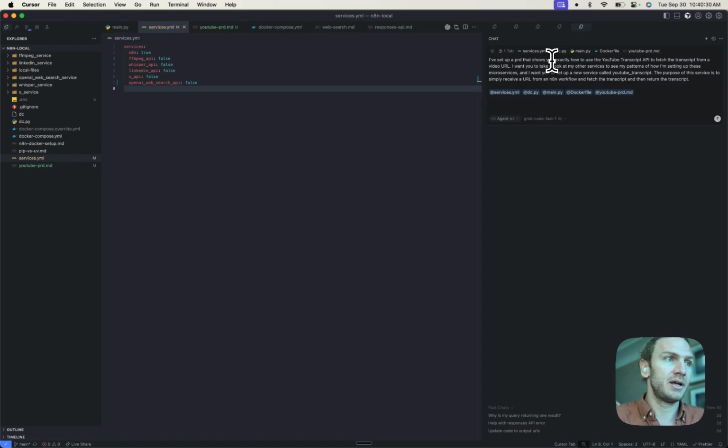And I actually want to tell it one other thing. Make sure to create a new directory with a new Docker file and all the necessary things to get this started.